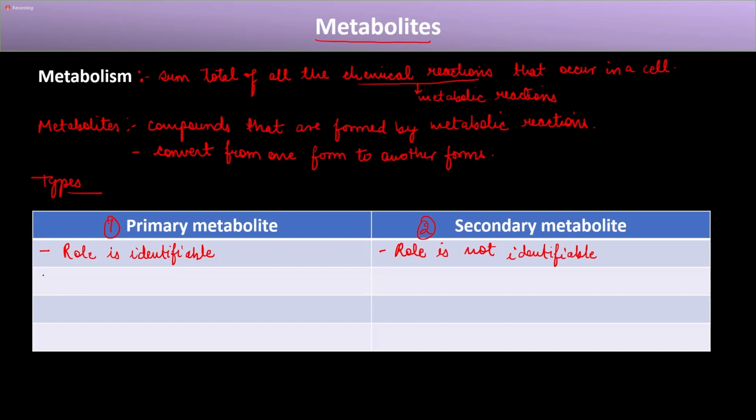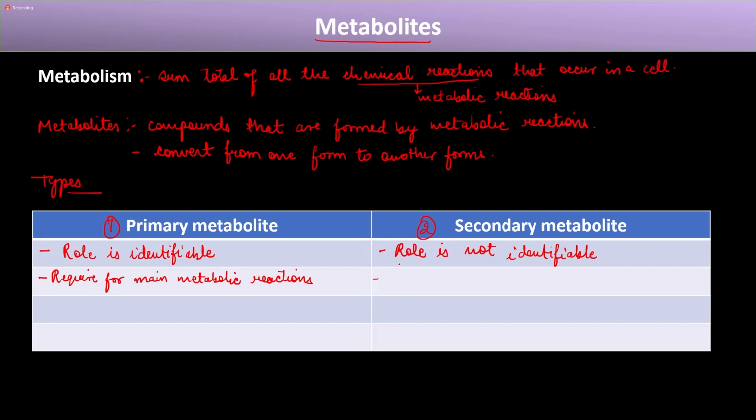Now, what is the second difference between primary and secondary metabolite? Second, primary metabolites are required for main metabolic reactions. Now, what do you mean by main metabolic reactions? The reactions that are essential for the survival of that cell or the organism. So these primary metabolites are required for main metabolic reactions.